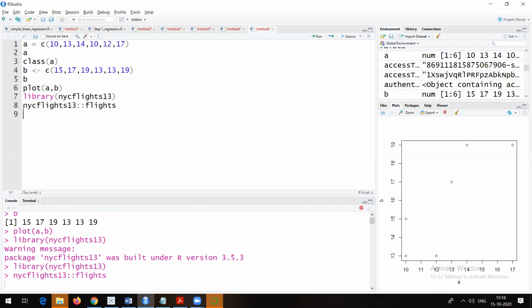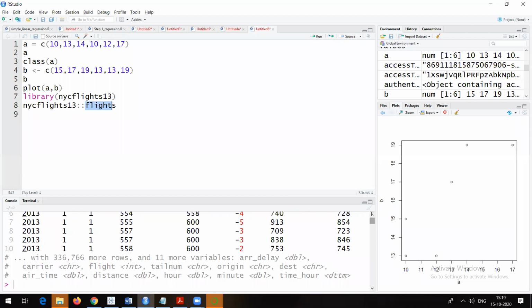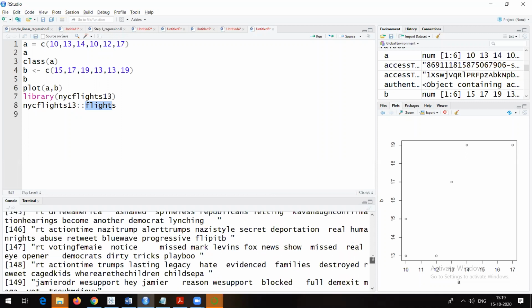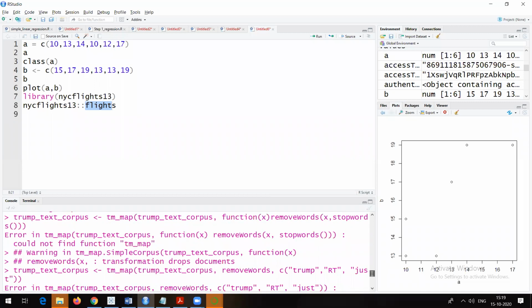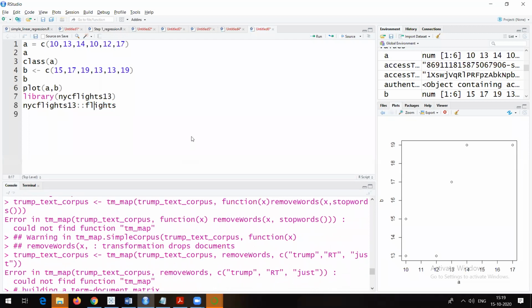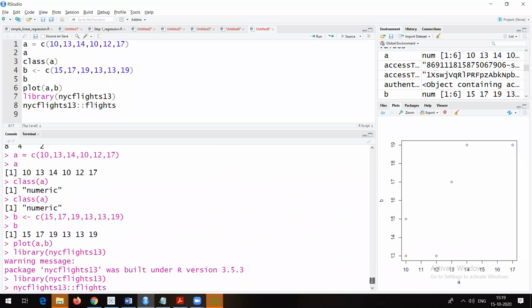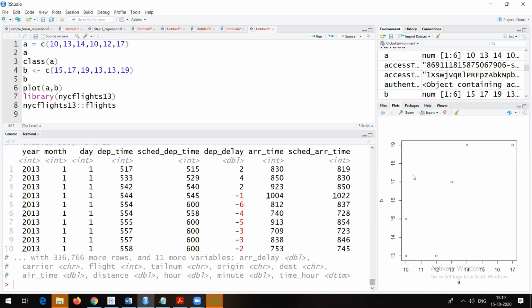Now I'll be able to see the data set. From nycflights13, I am trying to see the flights data set, this particular thing. So I just press Control Enter. Now I am able to see all these things. You can check, there is a lot of data. Let me just scroll it up, and here, let me show you the output. See, this is the output.